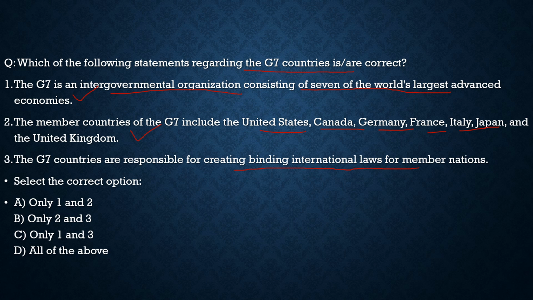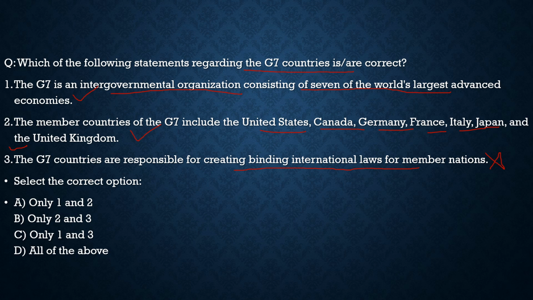so this statement is incorrect in a typical way, because they don't control the world order, but in a different way. The allegations on them are that they control the UN, they control everything. So we can say in some way G7 is controlling the world order, but in a technical and textual way it is incorrect. Being honest, it is correct. Being politically correct, then it is incorrect. So this statement is incorrect.